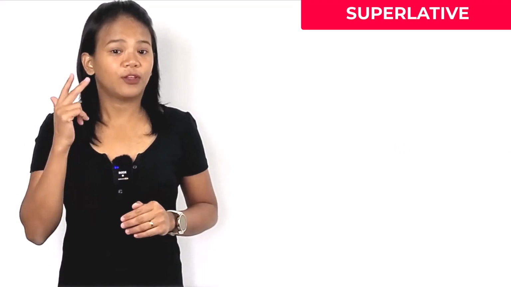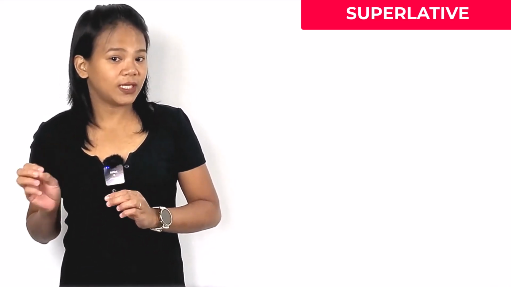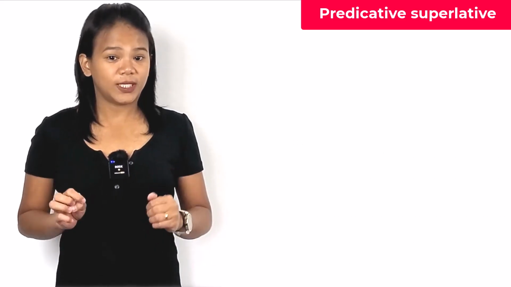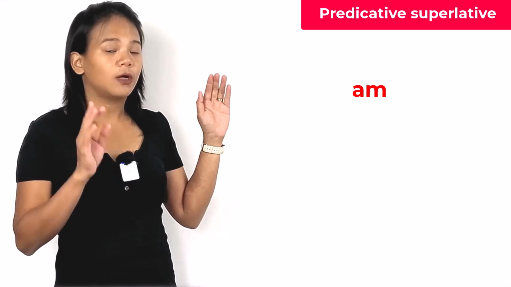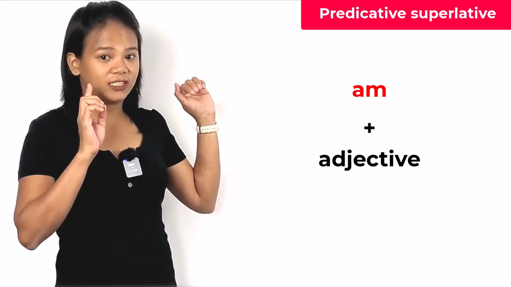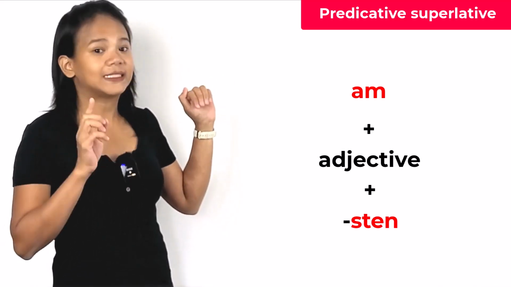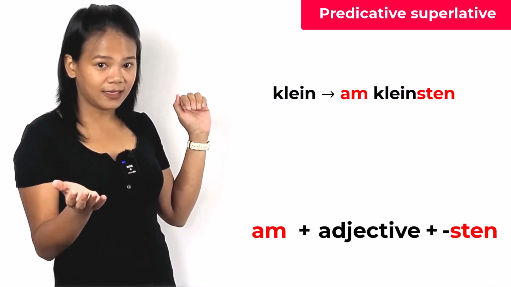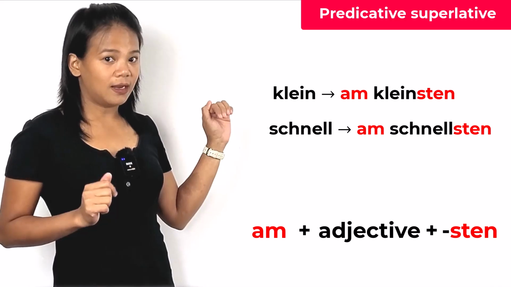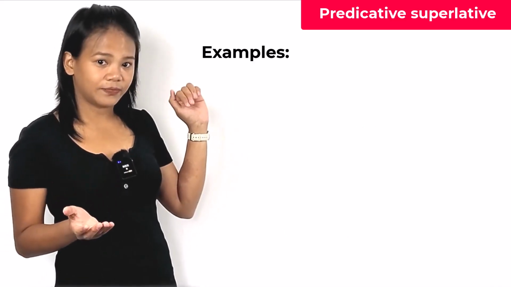When you compare 3 or more nouns, use the superlative. German separates predicative superlative from attributive superlative. Predicative superlative: use am plus adjective plus sten. Klein, am kleinsten. Schnell, am schnellsten.